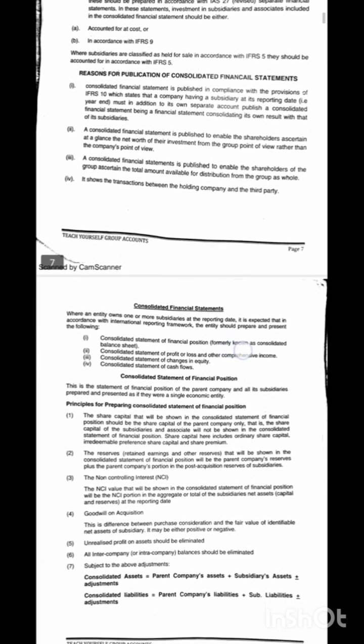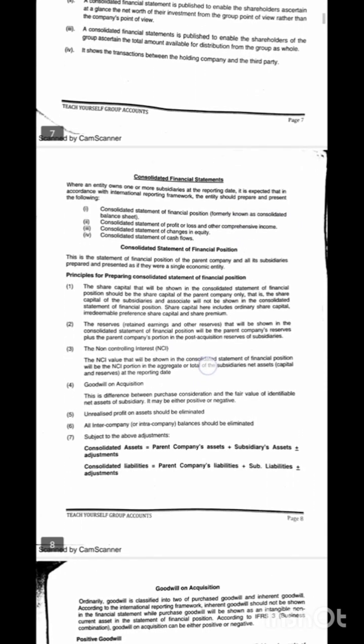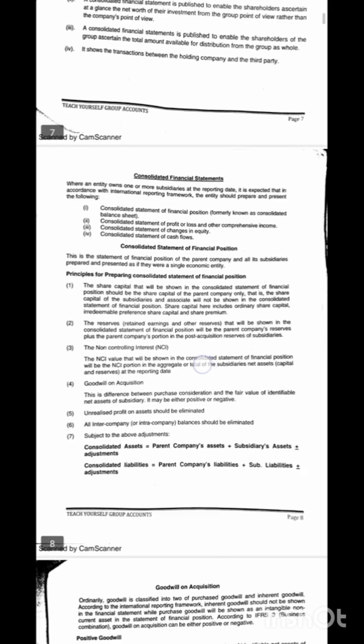So, the principles for preparing the consolidated statement of financial position. One, the share capital that will be shown in the consolidated statement of financial position should be the share capital of the parent company only. So when you are preparing your consolidated financial statement, the share capital that will be shown will be that of the parent company only. Why? Because you have already acquired the share capital of the subsidiary. So there is no need of bringing it back.